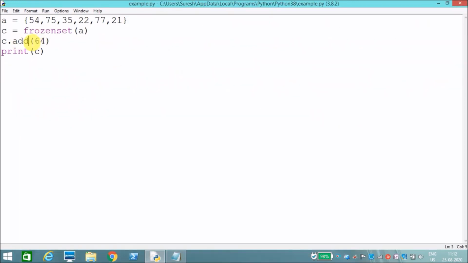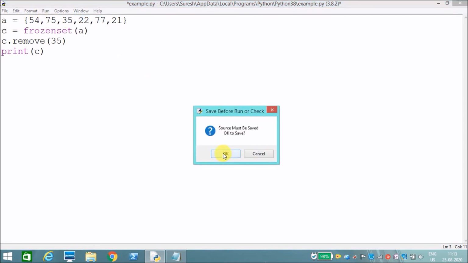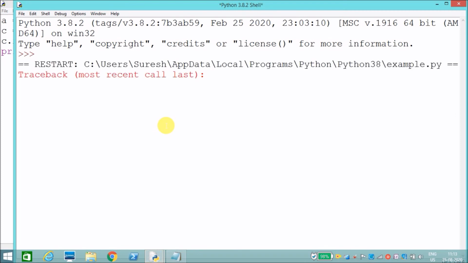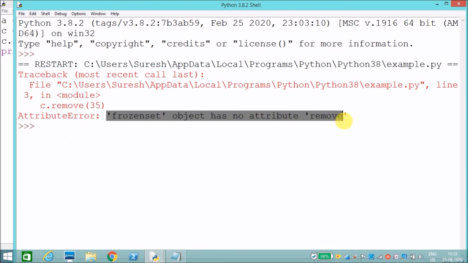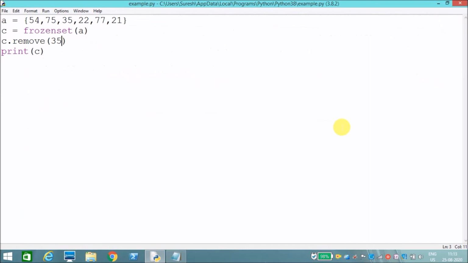For example, if I want to remove 35 from frozen set c, it will display an error. See, frozen set object has no attribute remove. When you want to make a mutable set an immutable set, you can use frozen set. Other than adding and removing, you can perform all other operations.